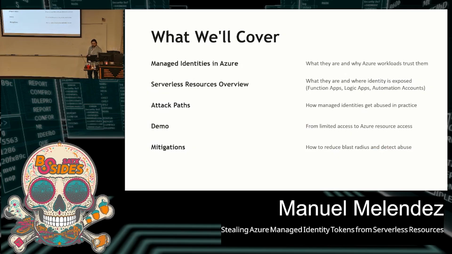So let's get started. Today, we will be covering the following. We're going to go over managed identities in Azure, what they are, why they are trusted, and serverless resources. I'm going to focus specifically on function apps, logic apps, and automation accounts, and how they work, and the same for their identities. Then some attack paths based on these same resources, starting from initial compromise all the way to compromising the identity to abuse its accesses. Then a demo with a tool that I'll be showing you later, based on one of these attack paths. And lastly, some mitigations on how to detect and also reduce the blast radius from these attacks.